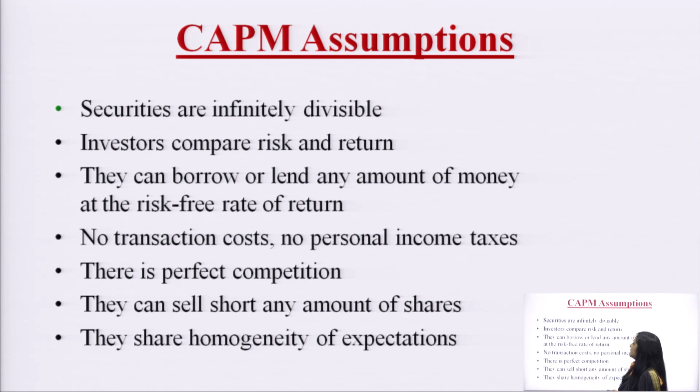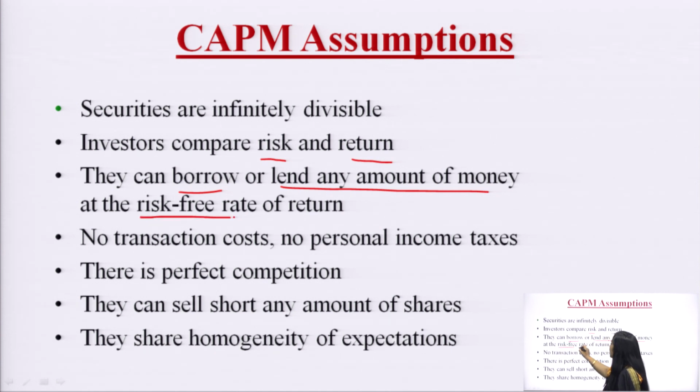The second assumption is that investors compare two things, risk and return of the securities, which every rational investor does. They can borrow or lend any amount of money at a risk free rate of return. If we say risk free, it means risk is 0.